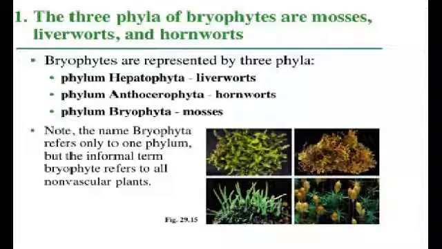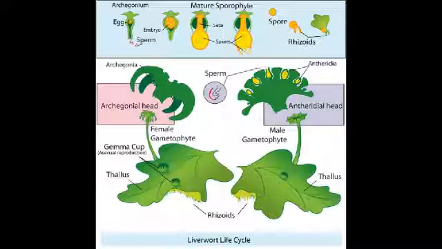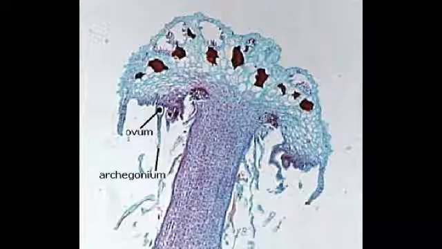There are 3 phyla associated with bryophytes: phylum Hepatophyta, phylum Anthocerophyta, and phylum Bryophyta. 1. Phylum Hepatophyta. They are also known as liverworts. Their gametophytes are leafy and flat. The cells of the gametophytes have chloroplasts and oil bodies. Sexually produced structures are archegonia, with a modified thallus, thalloid liverworts, and leafy liverworts.